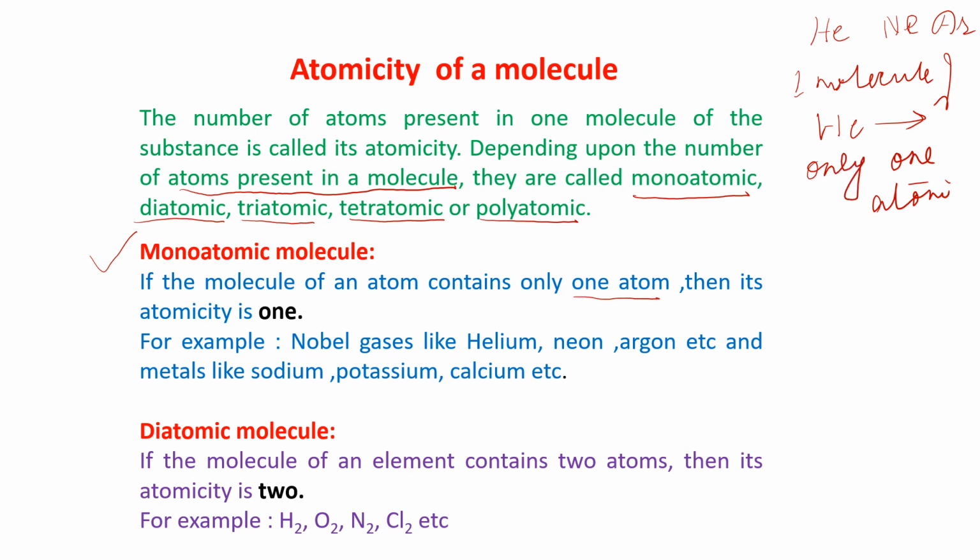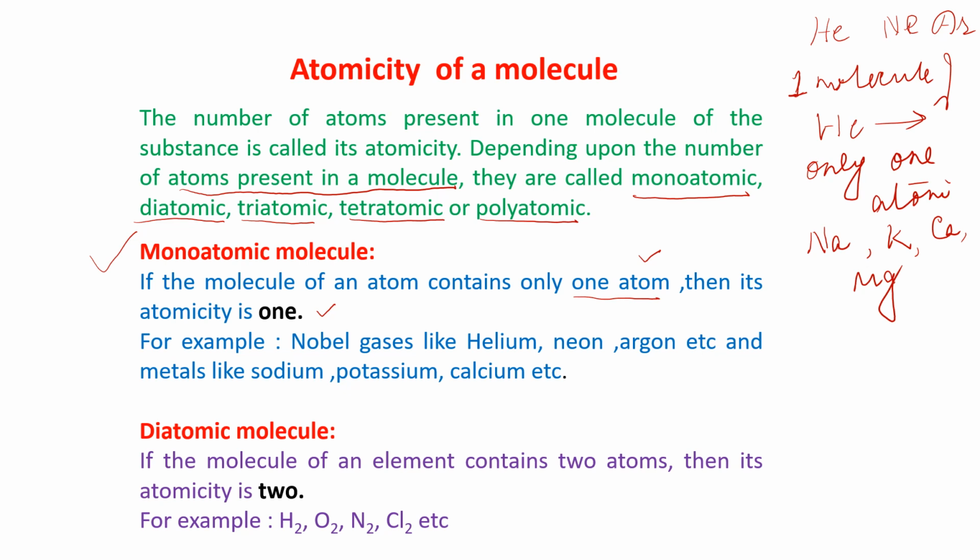Am I clear to you, children? Now, similarly, some metals like sodium, potassium, calcium, magnesium, all these metals, one molecule of these metals contains only one atom. If the molecule contains only one atom, then its atomicity is 1. It is known as a monoatomic molecule. For example, noble gases like helium, neon, argon, etc., and metals like sodium, potassium, calcium.